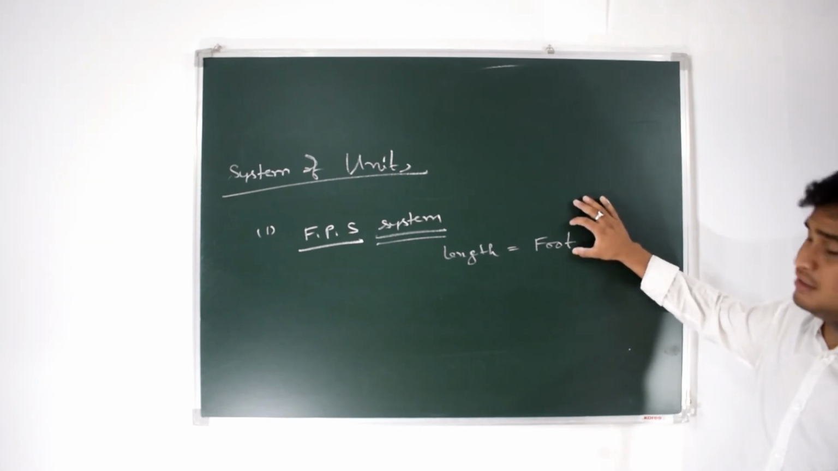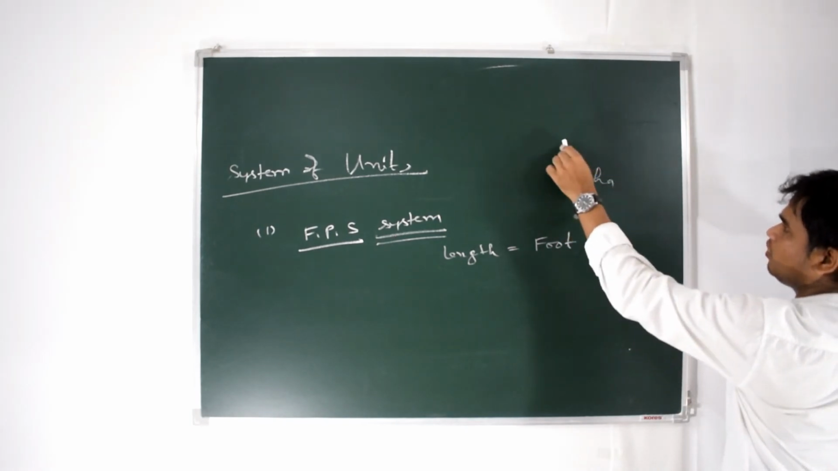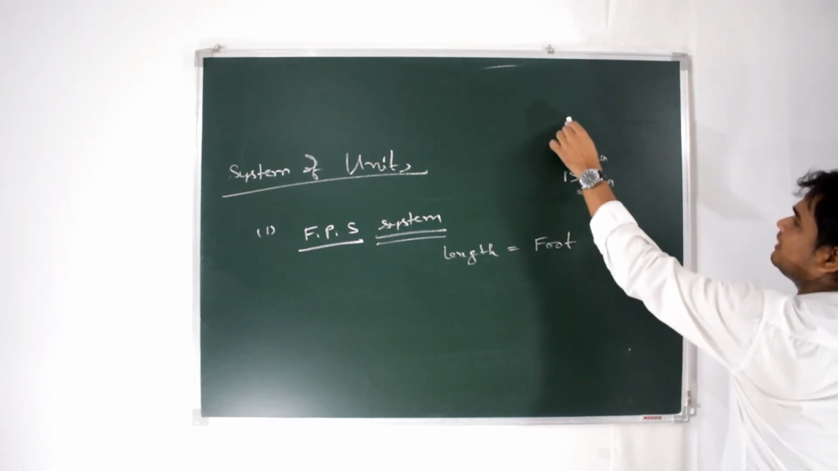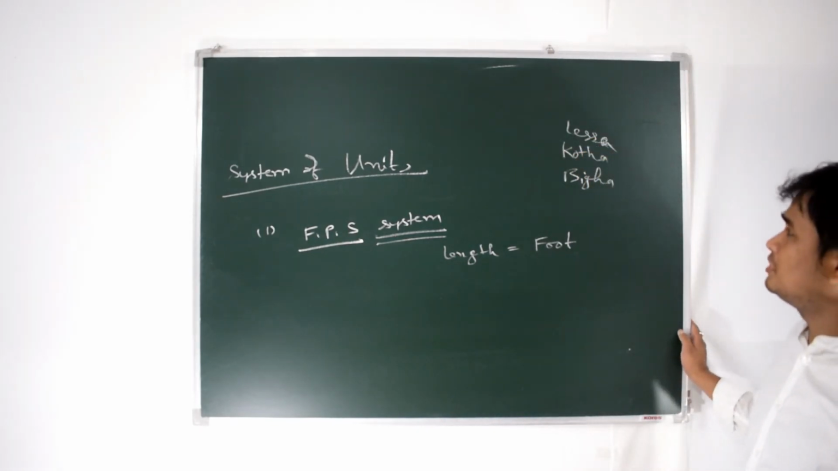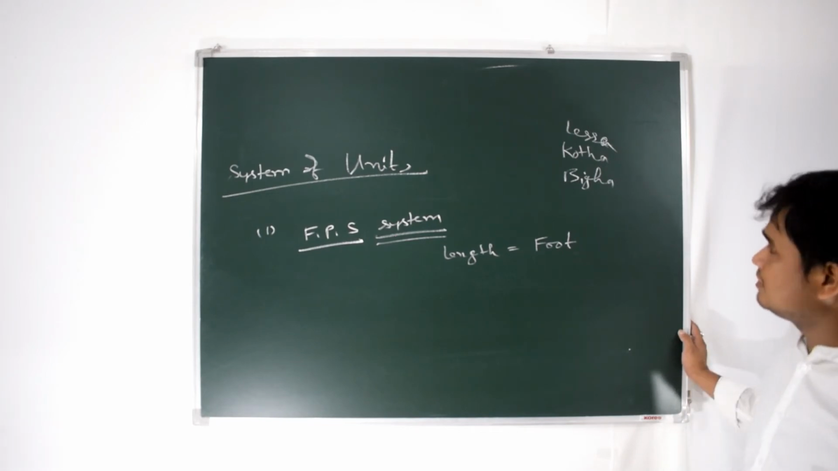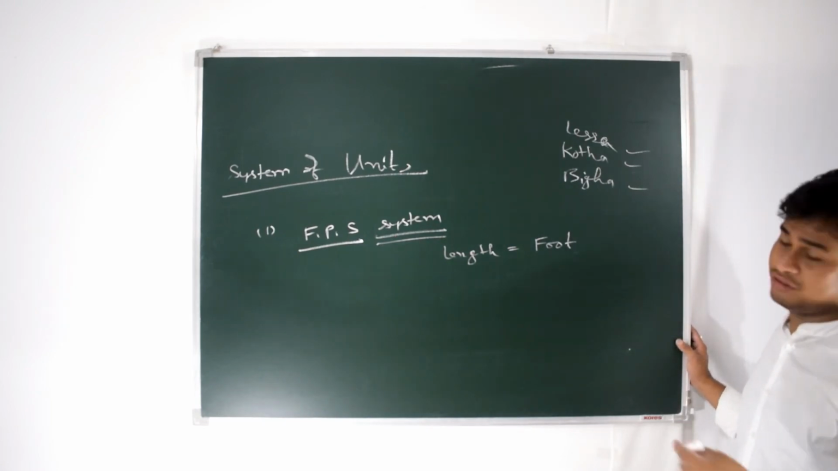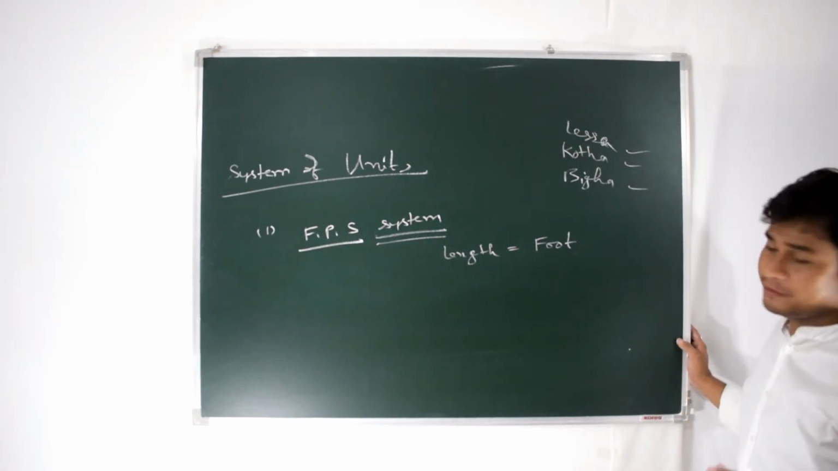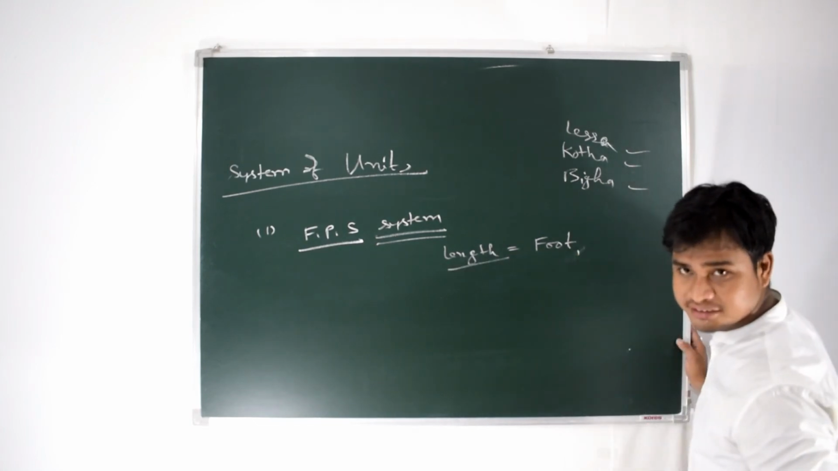You know that the measurement of land is done in what? Bigha, kotha, and lesser. Nowadays in the circle office or DC office, if you go to these offices, you will know that land is measured in lesser, kotha, bigha. All these measurements are still done in the British system. So foot is the unit of length.